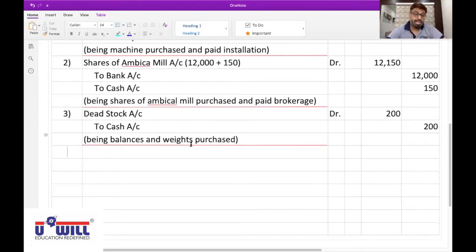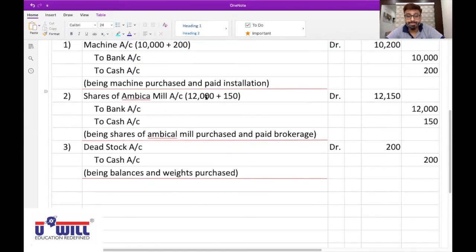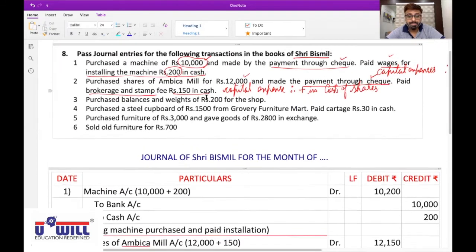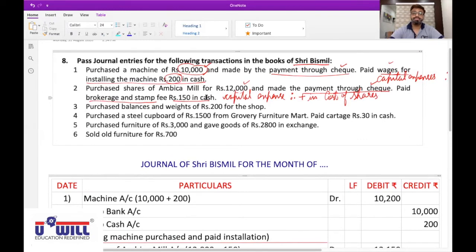Cash goes out. Credit what goes out. Therefore, to cash account credit with 200. Are you all clear with this? Yes. Now, fourth transaction.